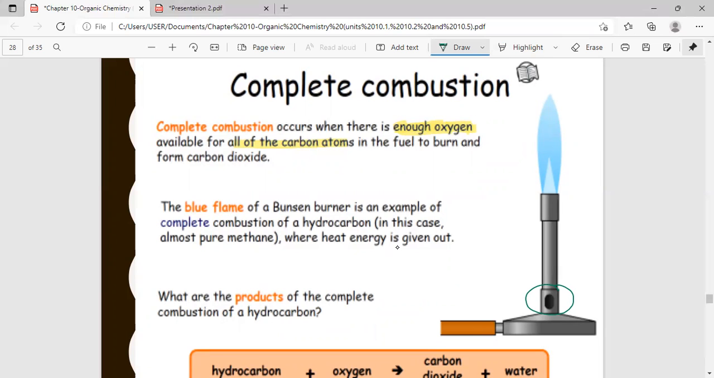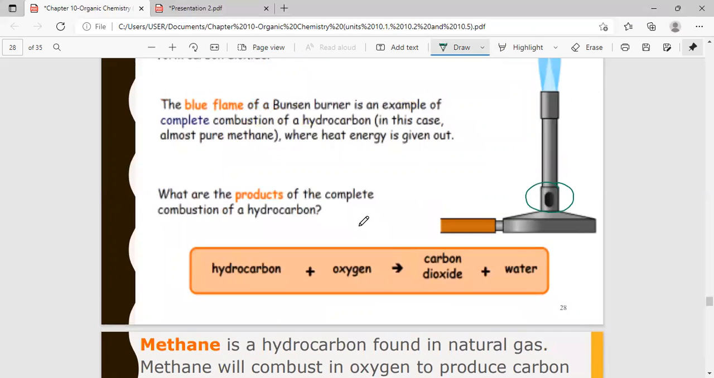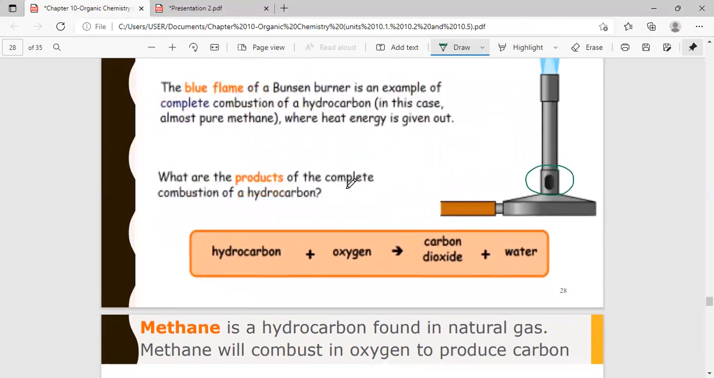Yes, it's orange, yellow, or orange. Okay, so the blue flame of the Bunsen burner is a good example of complete combustion, where heat energy is given out. So during complete combustion, what are the products that are formed? Carbon dioxide and water. Okay, so the hydrocarbon can be any hydrocarbon. It can be methane or propane and so on. So you get carbon dioxide and water.